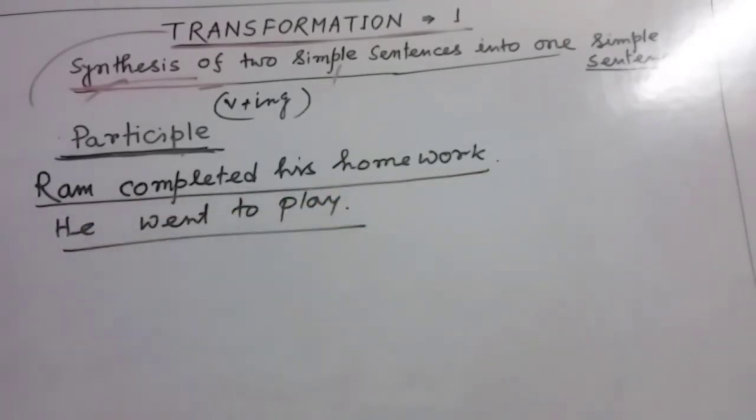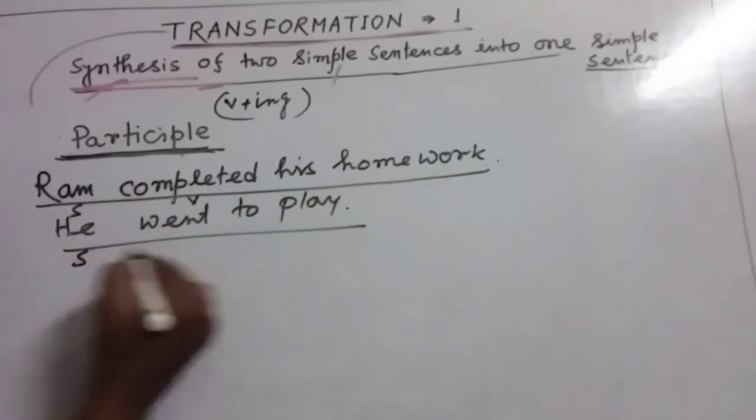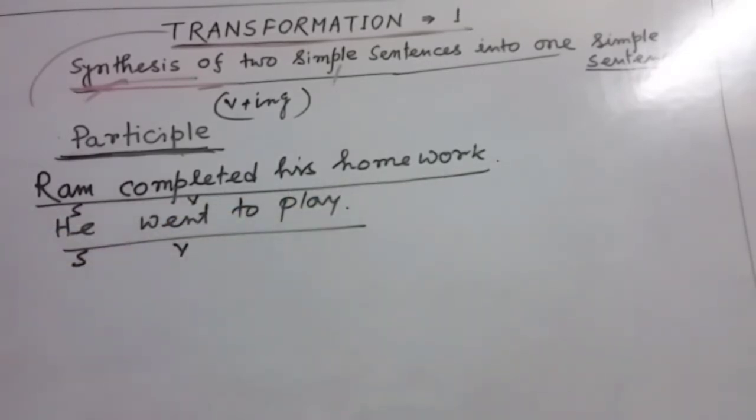He went to play. So this is the subject, this is the verb, and these are the other words. This is the subject, this is the verb, this is the other words. So these are two simple sentences. And if we try to join these by using participle, my dear friends, we have to use perfect participle.